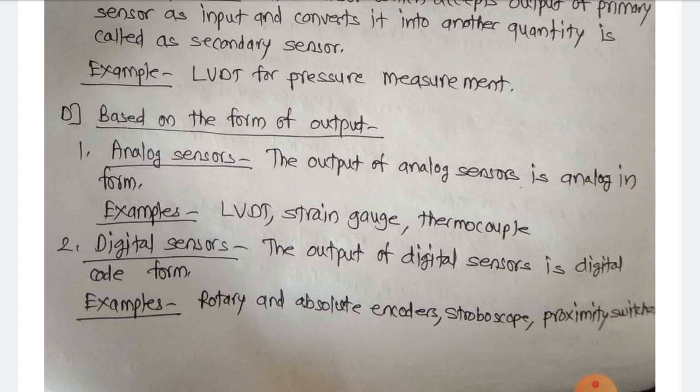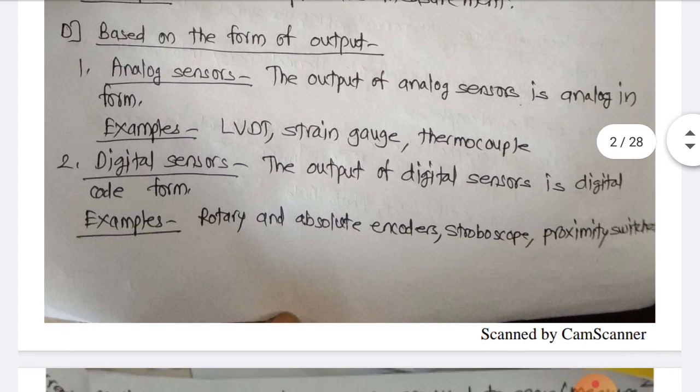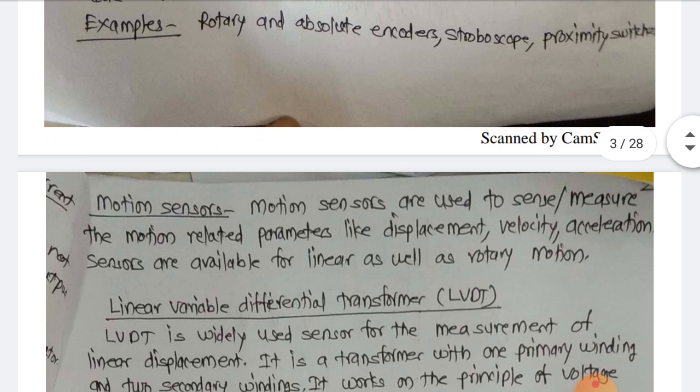The second is digital sensors. The output of digital sensors is digital form. Example, rotary and absolute encoders, proximity switches.